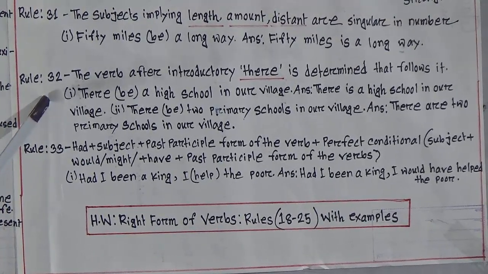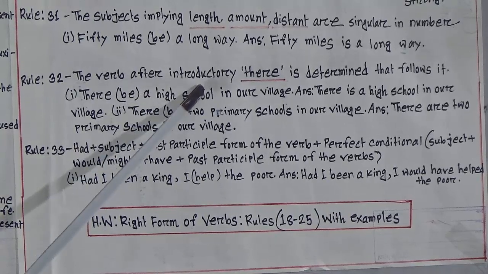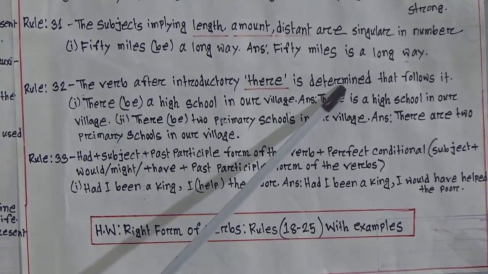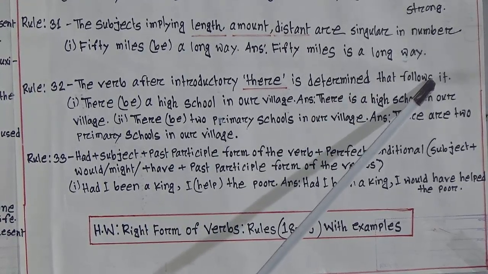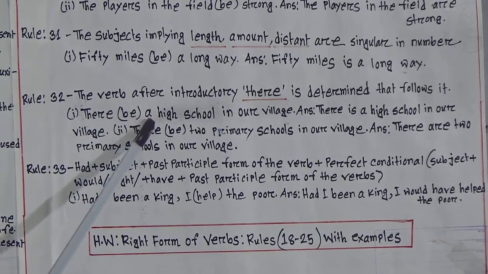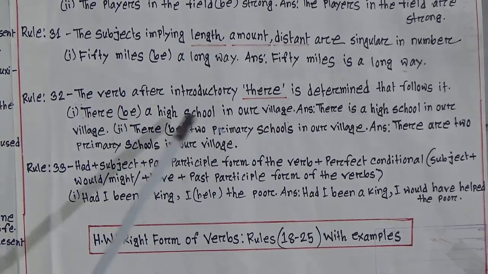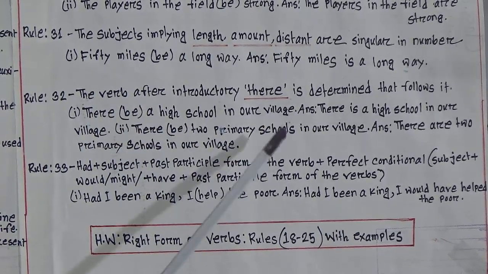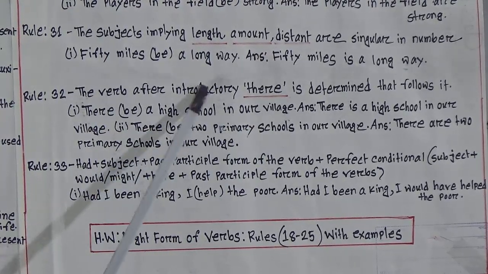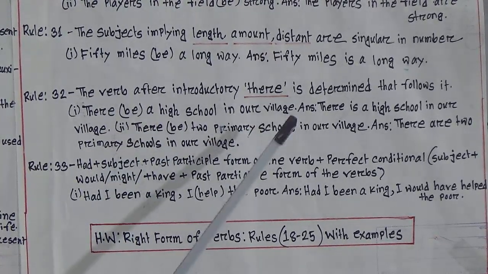Rules number 32. The verb after introductory there is determined by the noun that follows it. Look at the example. There, be (in bracket) a high school in our village. There is a high school, only one thing.